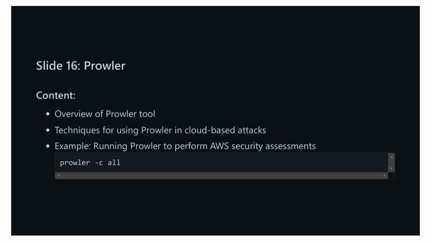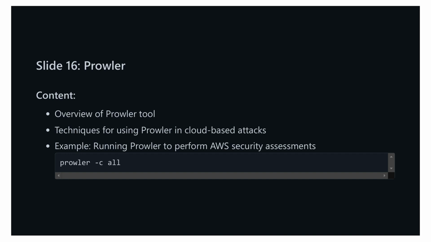It works by running a variety of checks against your AWS account, spanning areas like identity and access management, IAM, logging, monitoring, networking, and all the crucial security aspects. Then we move on to some techniques for using Prowler in cloud-based attacks.